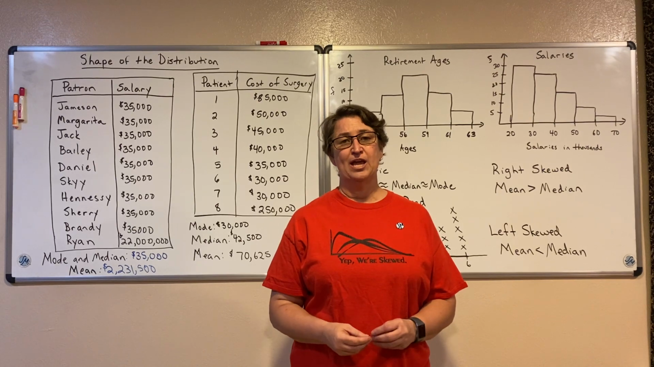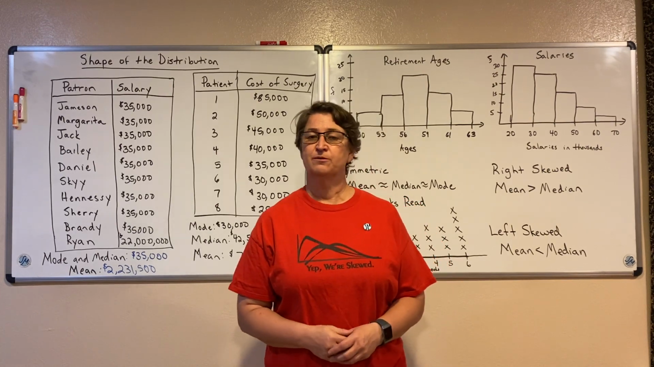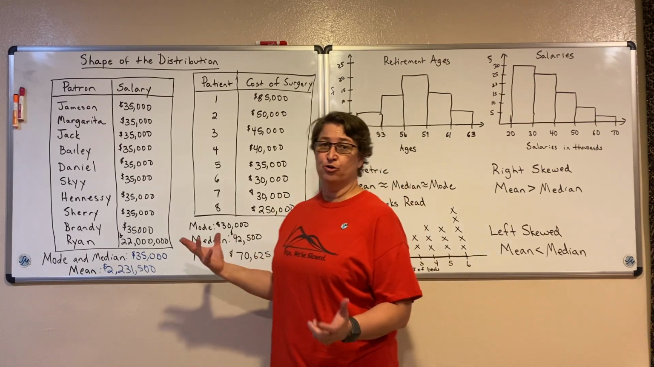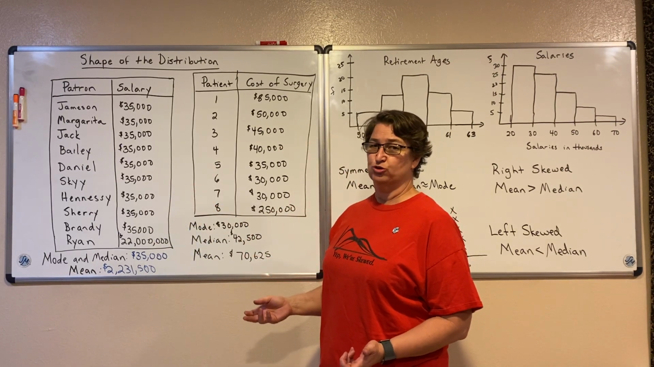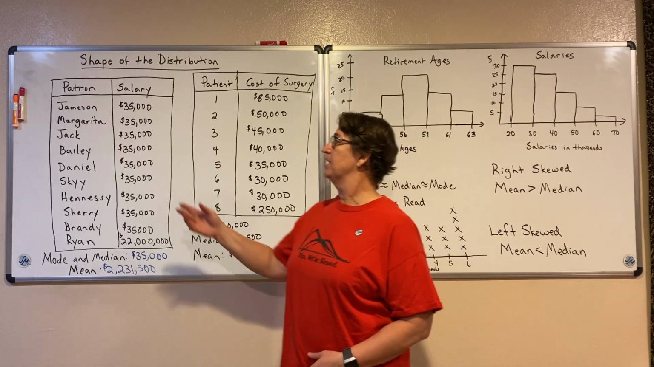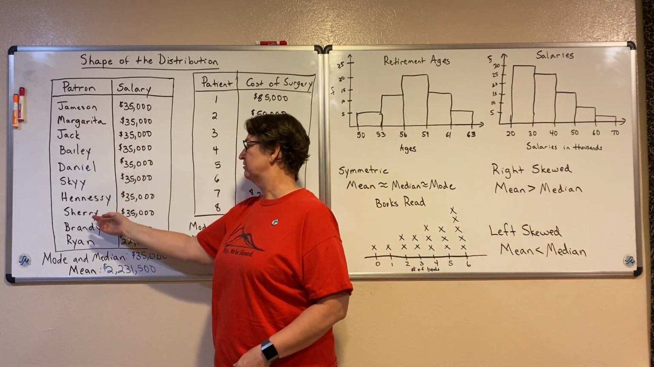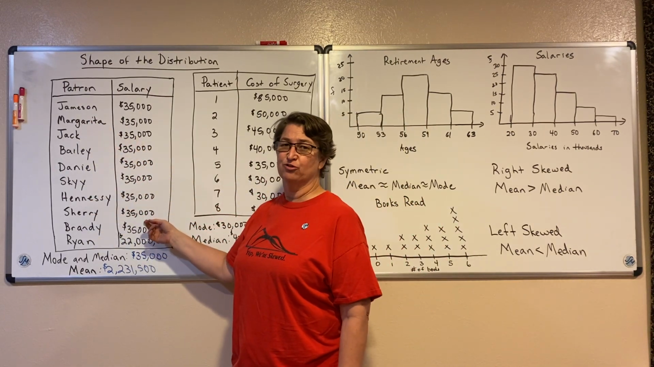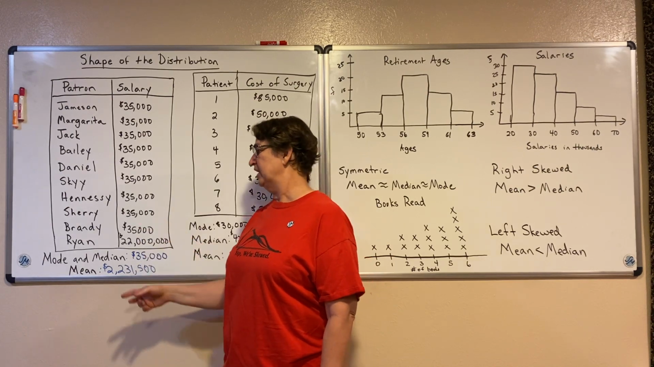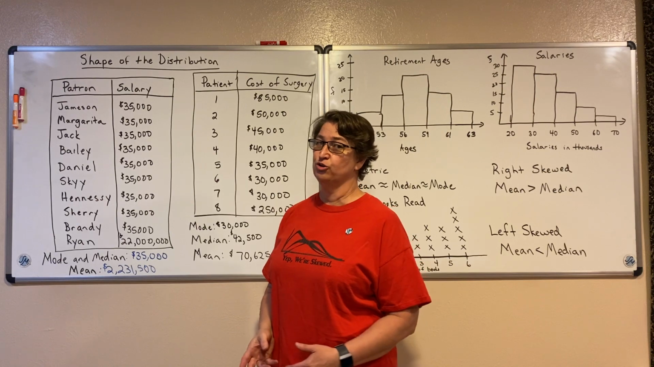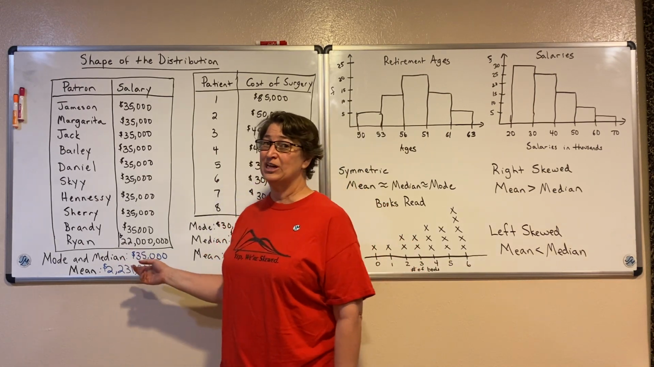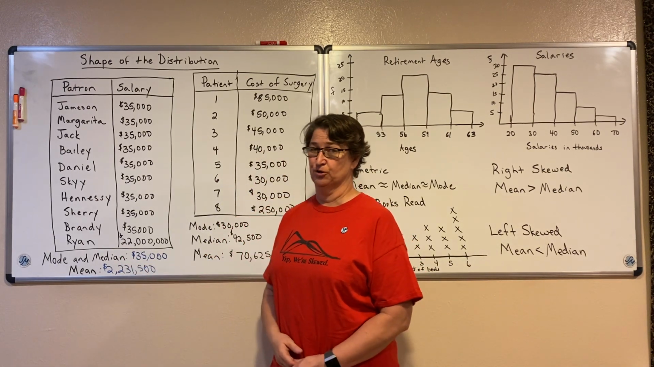Let's look at the shape of our distributions. So I own a bar, and one weekend I asked the patrons about the salaries they made. Most of my patrons said they made $35,000 a year. But then in walked Ryan from Ryan's Toy Review on YouTube, and he made $22 million last year.